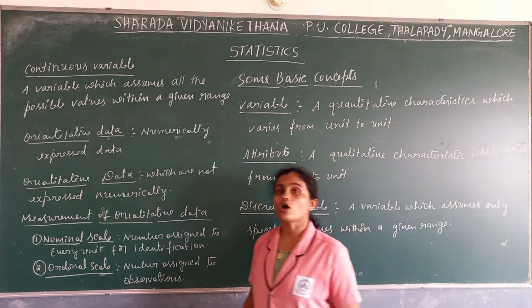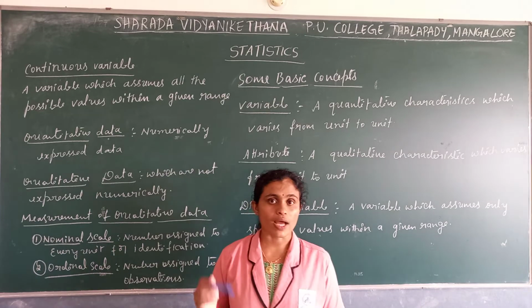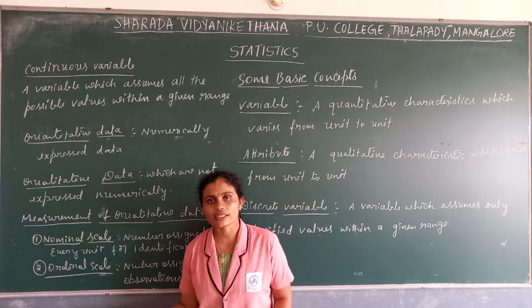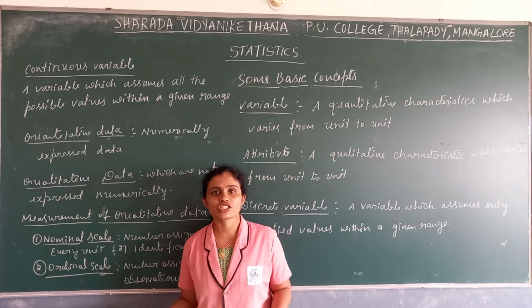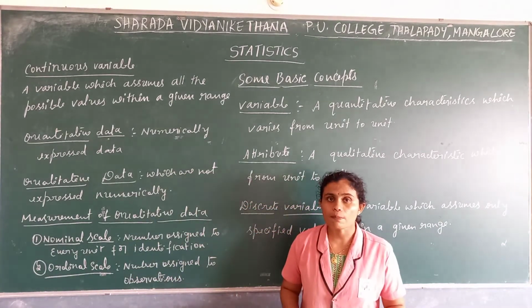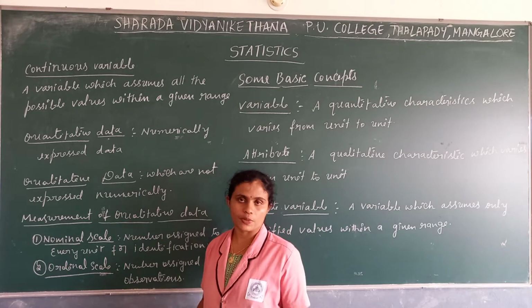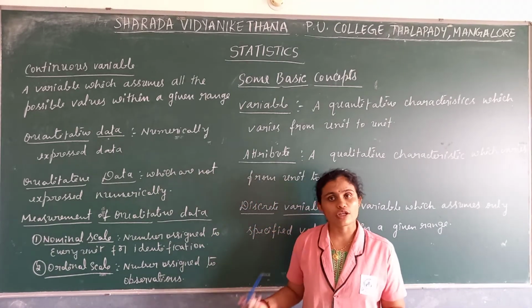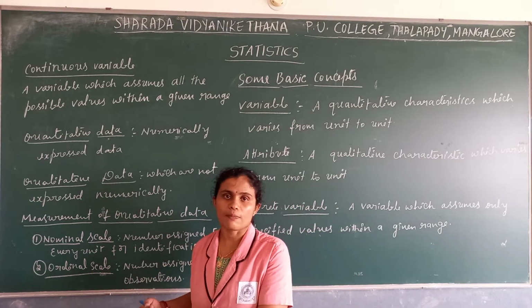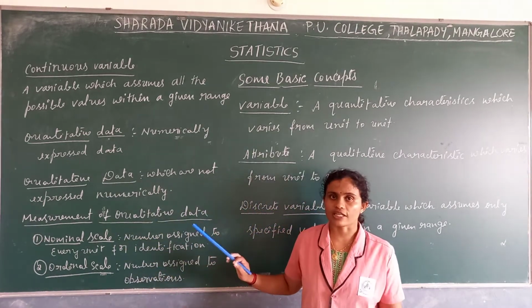Then one more concept called qualitative characteristics. Qualitative characteristics are the characteristics of a person which are not measured in numbers. For example, skin color of a person, and intelligence of a person. We are not measuring these in numbers. So that is qualitative characteristics.